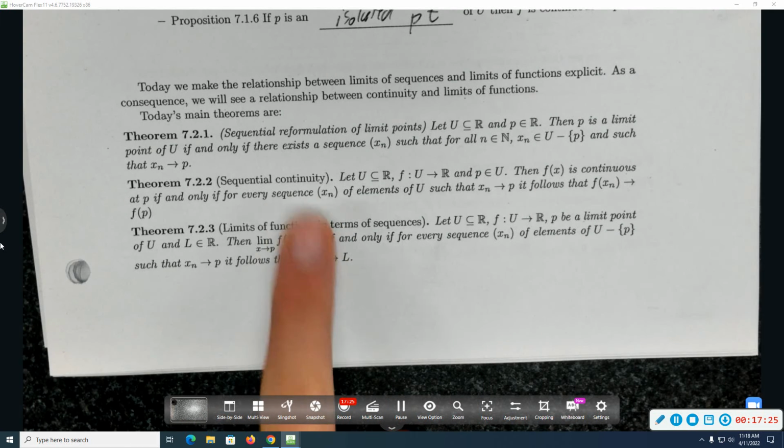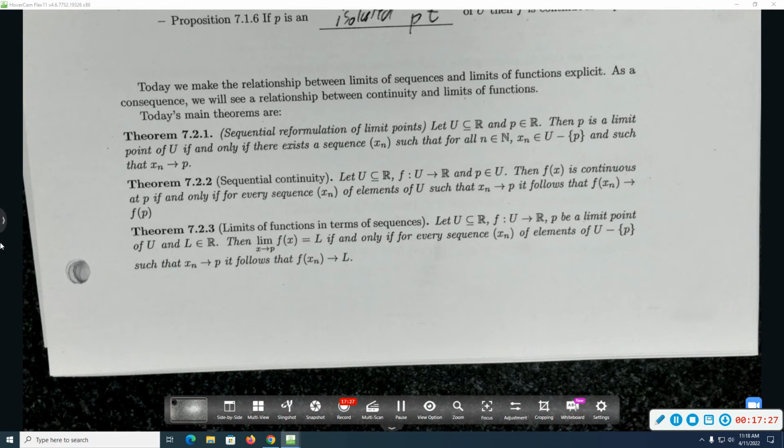Sequential continuity. Let U be a subset of R, f from U to R be a function, p be a point in U. Then f is continuous at p if and only if for every sequence of inputs which get close to p, it follows that f at those inputs gets close to f of p. So that says that if you want to prove something about continuity of functions, just translate to sequences, prove things about sequences, then translate back to continuity. There's the strategy that this unlocks.